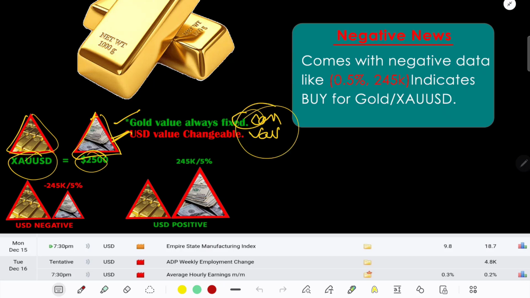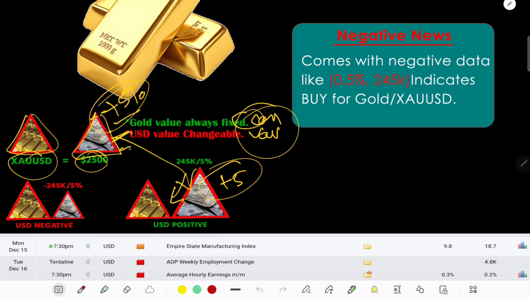If we get plus 5% data on USD news, our triangle will be 5% bigger than the previous one. In that case USD is stronger than gold, so we will sell gold. Same thing for negative news.